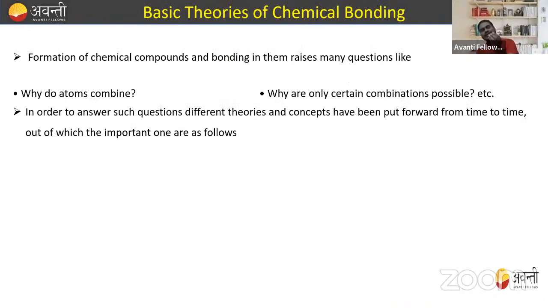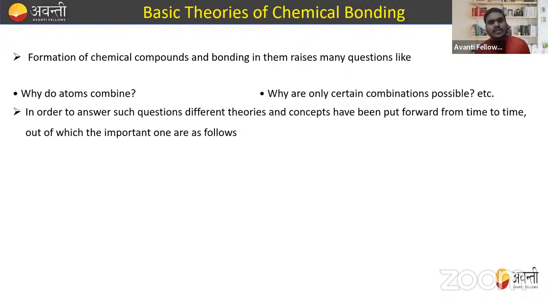So let's start the chemical bonding. I'm going to start this in a basic way. Then we are going to proceed with questions related to VSEPR theory and VBT theory, right? So what is the basic theory of chemical bonding? What is the need of chemical bonding? Why do atoms combine to form chemical bonds? These things you already studied in your 12th class, right?